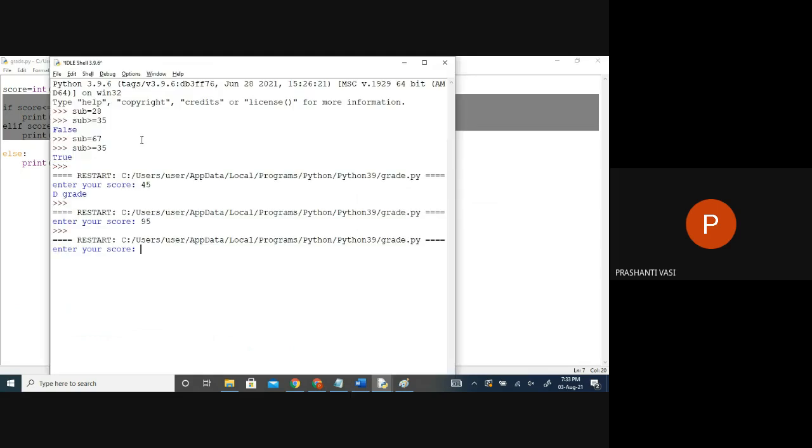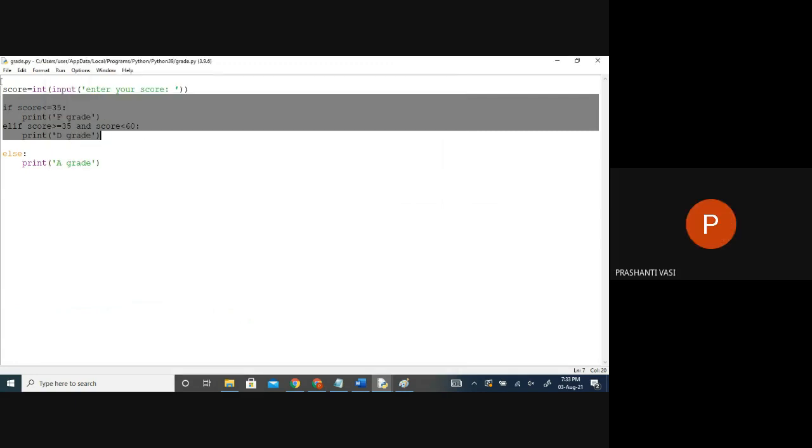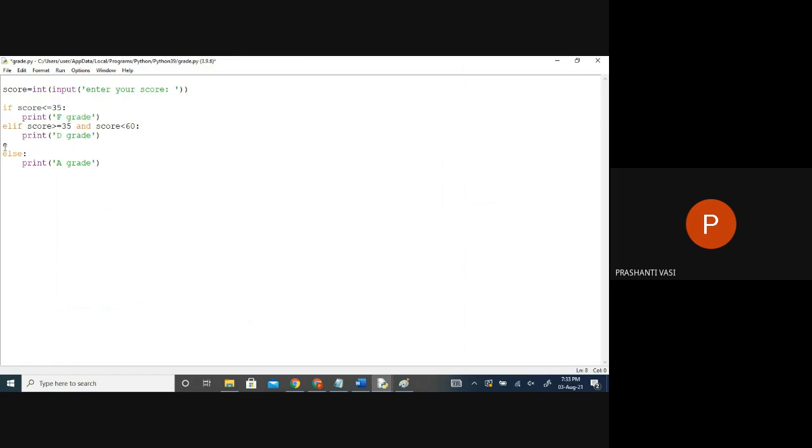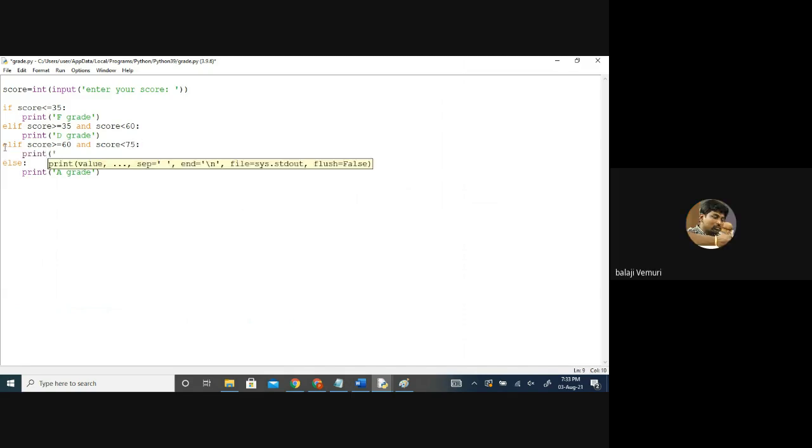So because of this, when I entered something after 60, what will it say? A grade. So generally we should fill the other grades here. That's what is missing here, other cases we have to write. Score is more than or equal to 60 and 75. So you have to fill it up. Same with billing calculation. Yes, ma'am. So it's easy. This is not difficult.